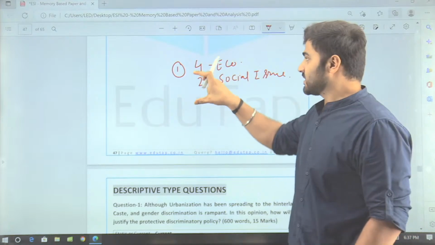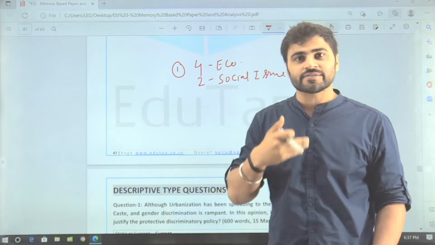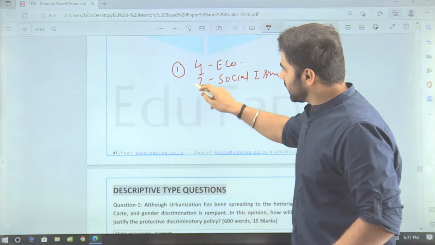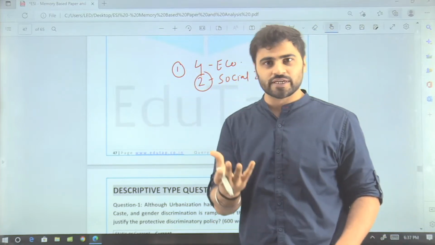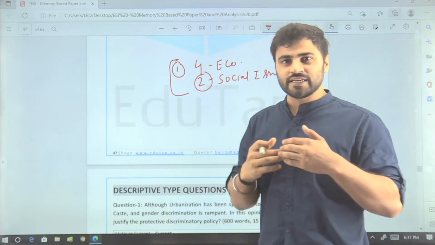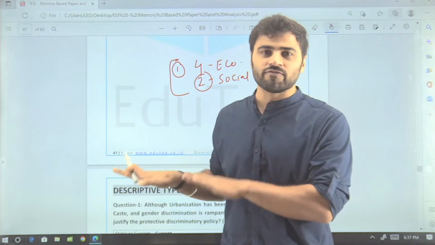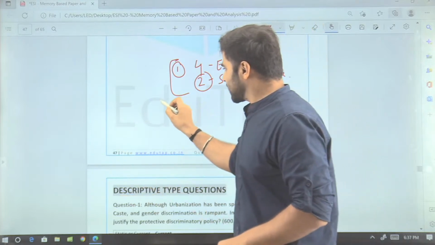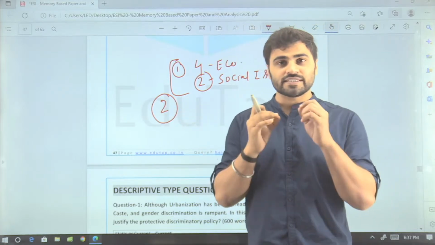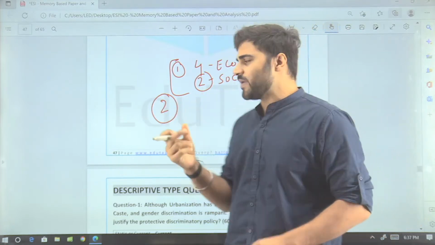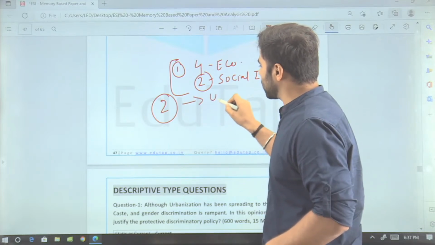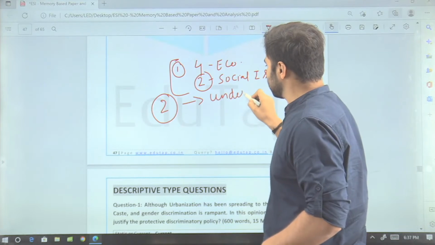But this is not going to be locked. Rather, this trend can be reversed or changed, and next year more questions can be asked from social issues and fewer from economics. This is not a thumb rule; you should just keep in mind that this is the trend of this year. Number second is, by analyzing this year's paper, you can see that there is a gradual movement towards asking questions by integrating different topics under the same component.